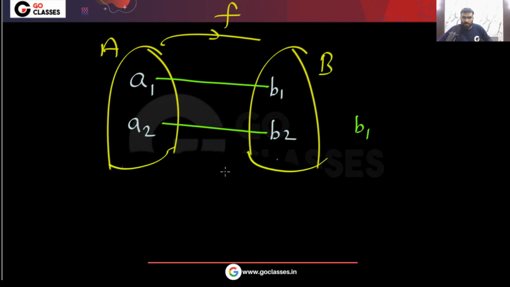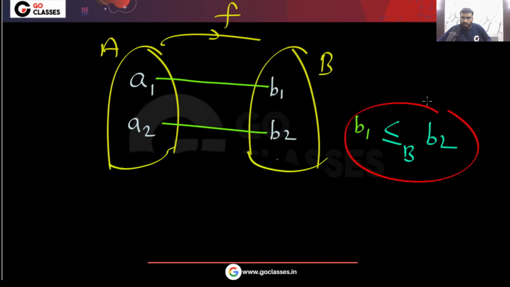This function you take. Now you can easily see that, let's assume b1 is related to b2 under this. Now in this situation, who will be related to whom? Remember one thing, this relation is antisymmetric. This is already given to you.